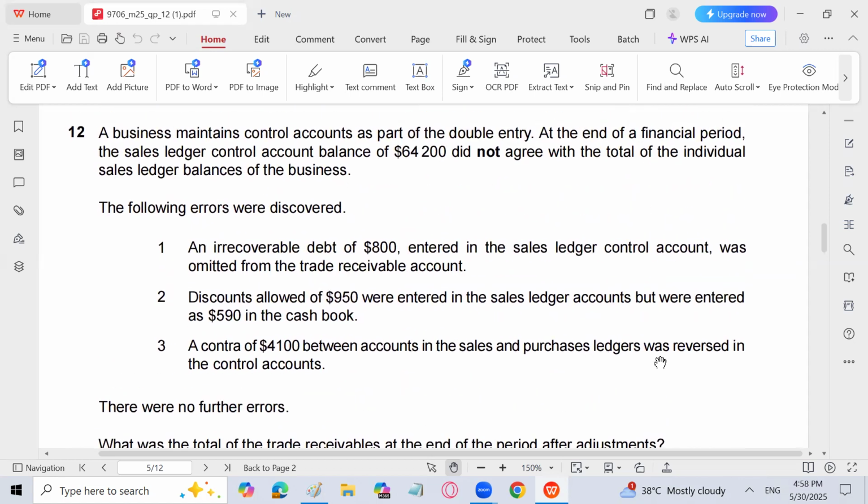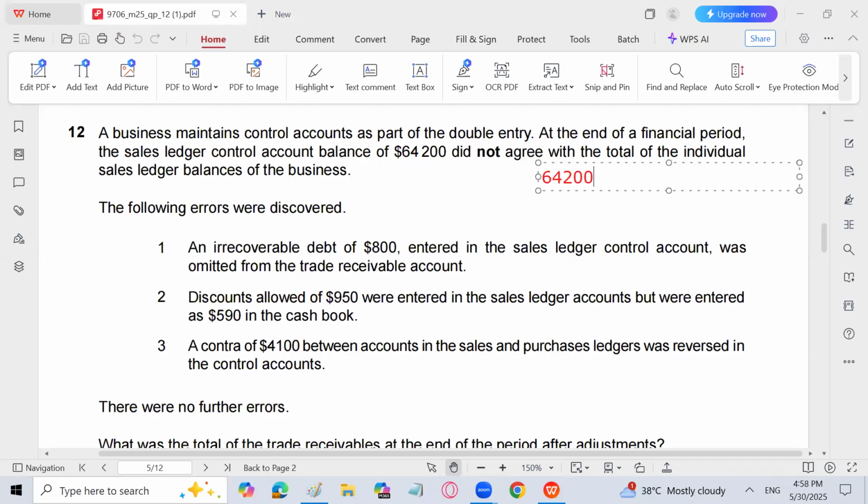So what we'll do, we will correct the control account only, remember, because the ledger balance is not given. Whatever errors have been made in the control account, we will correct those and find the corrected trade receivable balance. Number 1, irrecoverable debt of 800 entered in the sales ledger control account was omitted from the trade receivable account. It is an error in the individual trade receivable account, not in the control account. So it will not affect the control account. We will not record this.